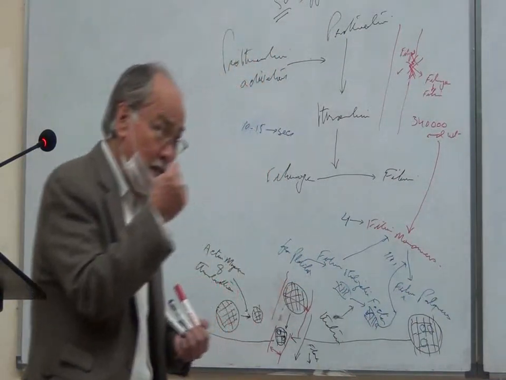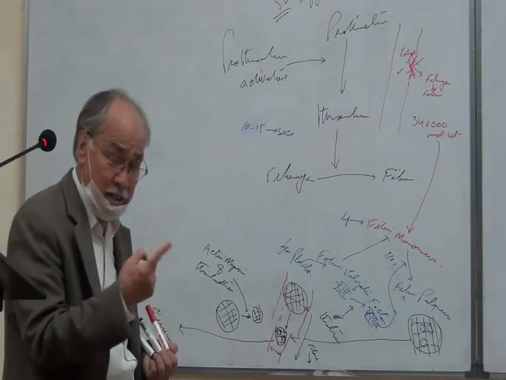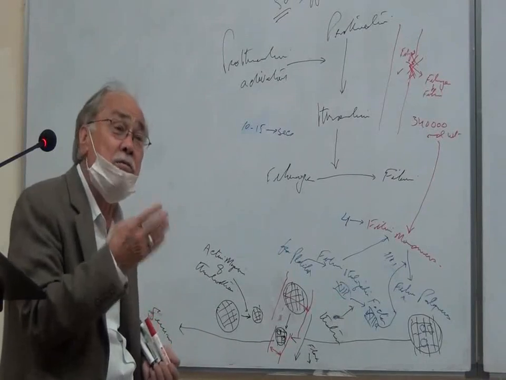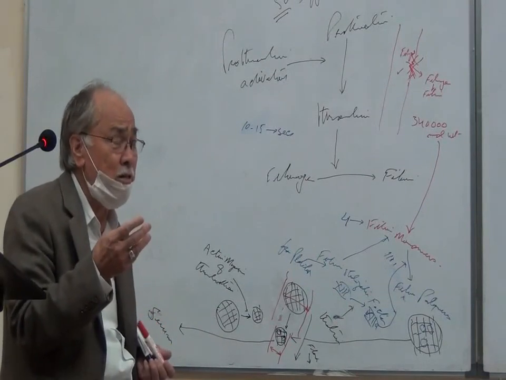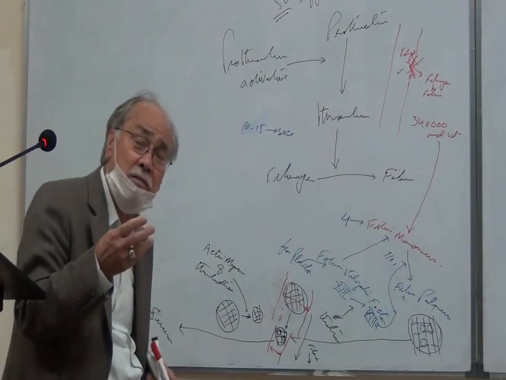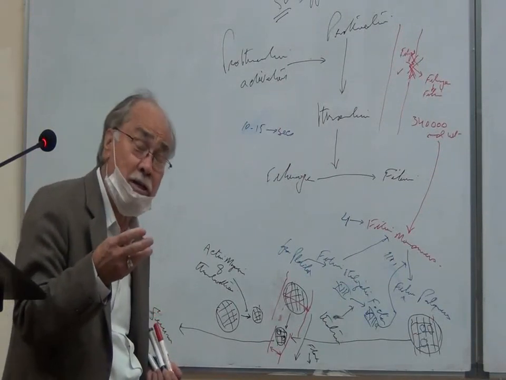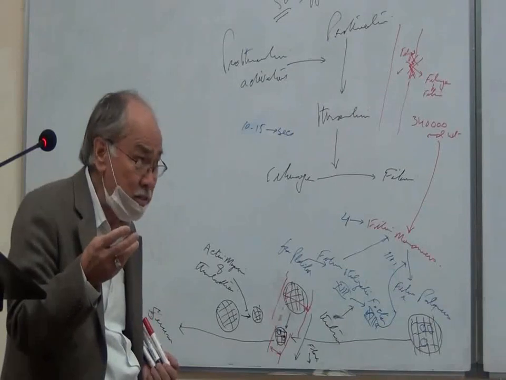Now this activated factor 12 converts factor 11, of course in the presence of prekallikrein, kallikrein, high molecular weight kininogen and platelets, etc.